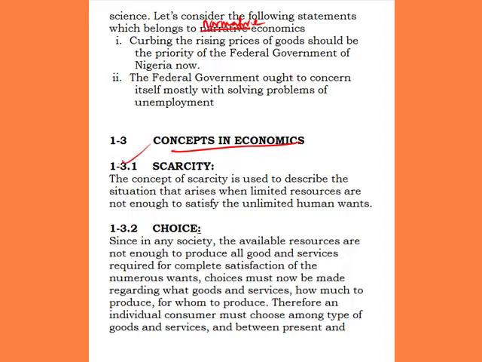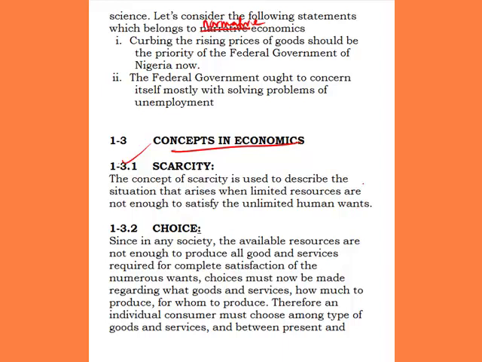When we say scarcity, in a literal meaning, scarcity simply means non-readily availability of something. When an item or an issue is not readily available, then we say it is scarce. Now the concept of scarcity is used to describe the situation that arises when limited resources are not enough to satisfy the unlimited human wants.